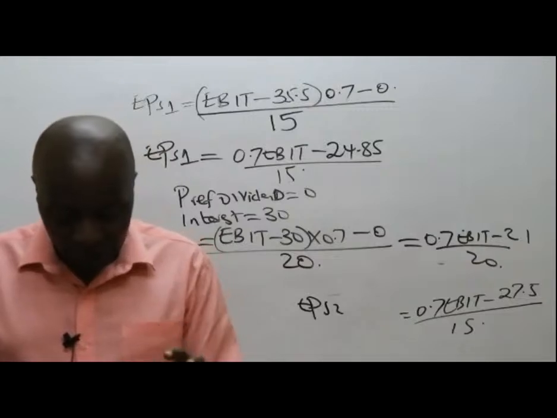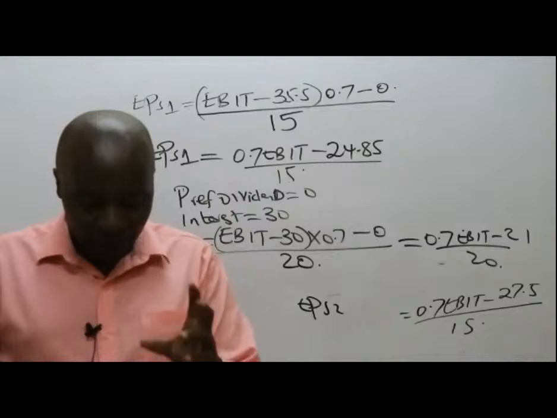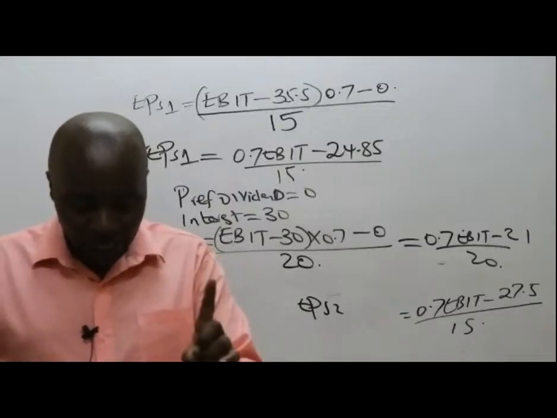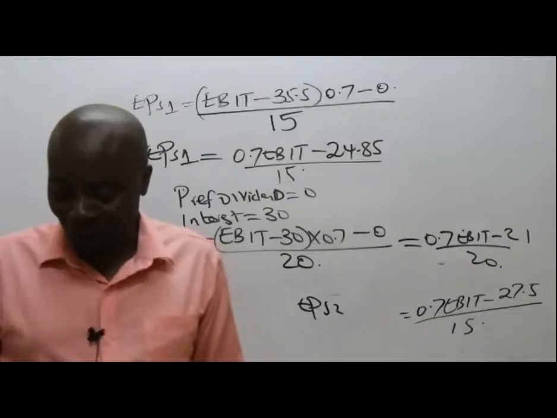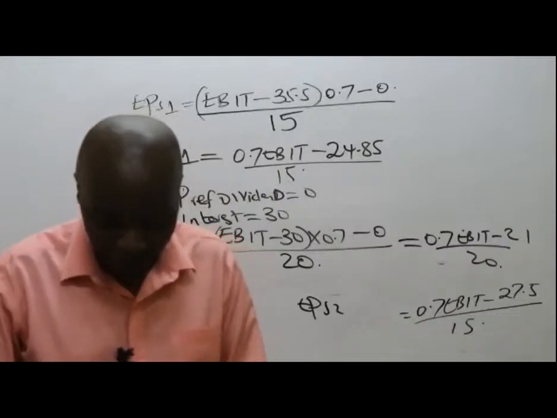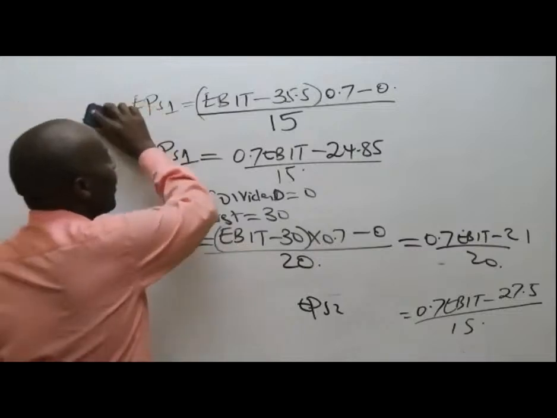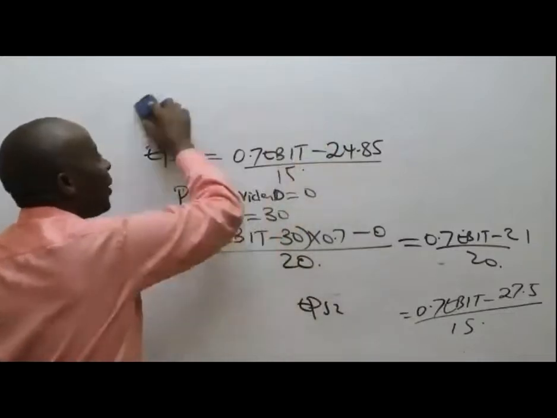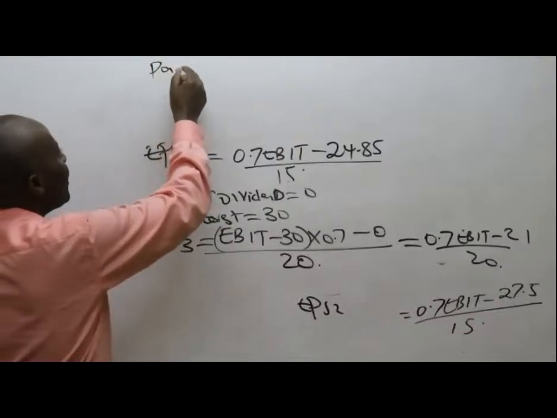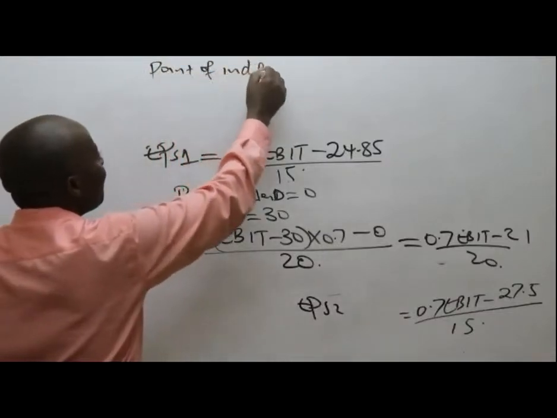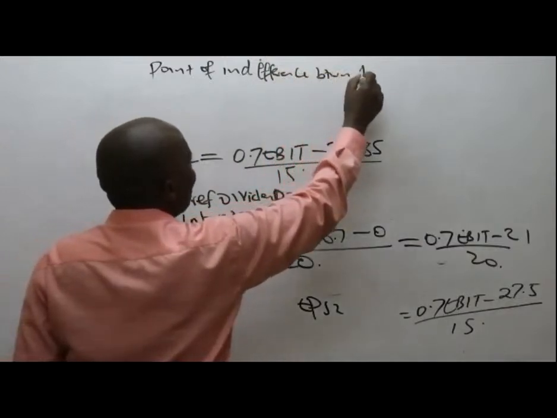So they want us to calculate the EBIT and the EPS at the point of indifference between the following options. A, options 1 and 3. Already these students have the answers. Already they have the answers, and they want me to explain so much. Choosy. So point of indifference between option 1 and option 3.